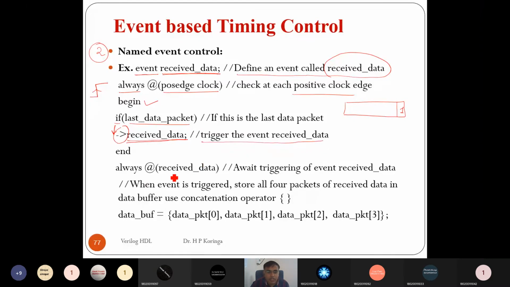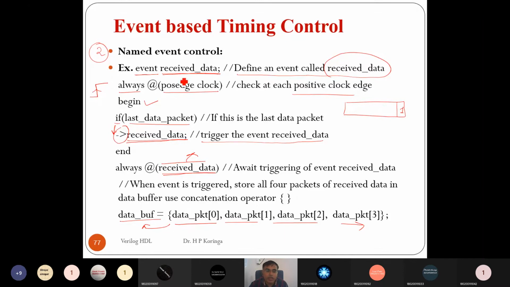Once received_data is triggered, that means there is an event on received_data, then this always statement will execute whatever we write inside that always block. Inside the always block we have written data_buffer is equal to data_packet 0, data_packet 1, data_packet 2, and all the data packets we want to concatenate and assign to the data buffer. So once we receive the last packet, the concatenation of all the packets is assigned to the data buffer.